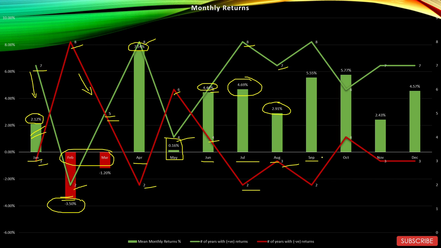But September seems to be a good month for this sector, as the sector gives 5.55% average returns over the last 10 years in the month of September, with 8 years giving positive returns in the last 10 years and 2 negative. October too seems to be a very good month for this sector with 5.77% average returns, 6 positive and 4 negative years. November, a below average month with 2.43% average returns, 7 positive and 3 negative years. And finally, December, an above average month with 4.57% average returns with 7 positive years and 3 negative years.